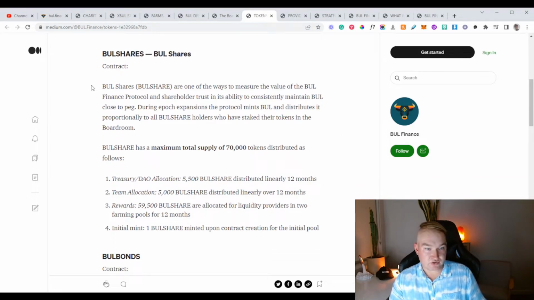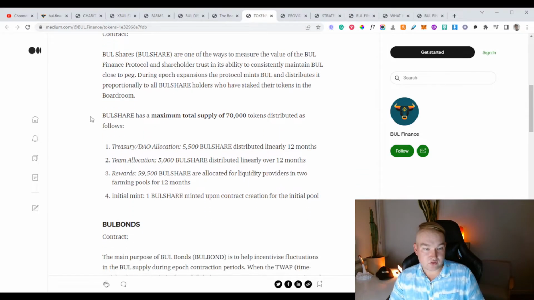Bull shares are one of the ways to measure the value of Bull Finance protocol and shareholder trust in its ability to consistently maintain Bull close to the peg. During epoch expansions, the protocol mints Bull and distributes it proportionally to all Bull shareholders who have staked their tokens in the boardroom. Bull share has a maximum total supply of 70,000 tokens distributed as follows.